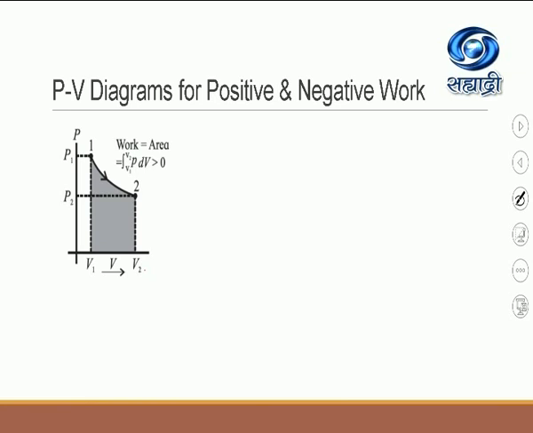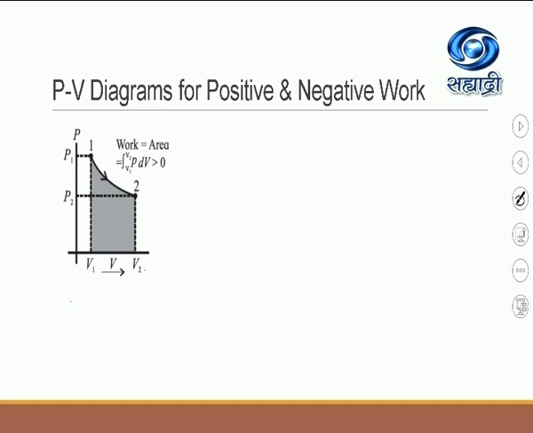And the state of the thermodynamic system changes from 1 to 2, as you can see here in the diagram. Now, you have to consider an important point: work done during the process of expansion is equal to the area under the curve of the PV diagram.